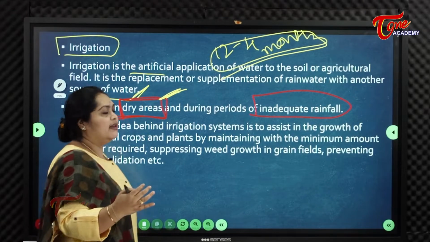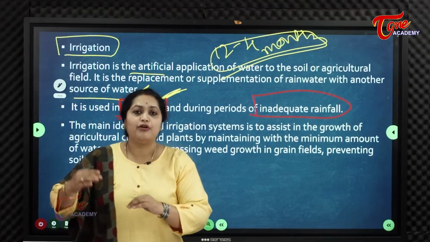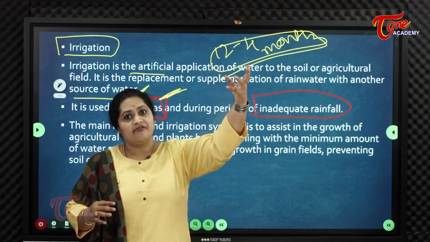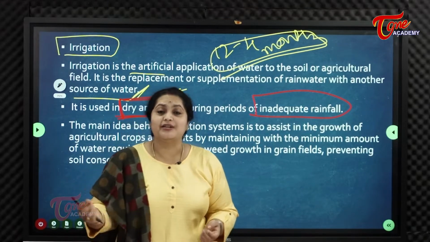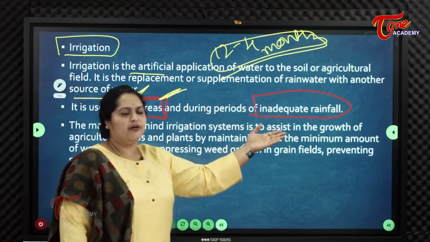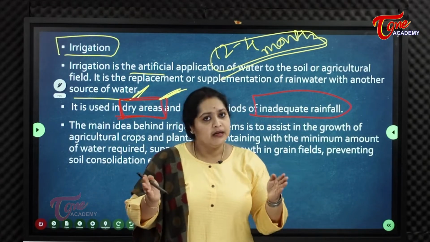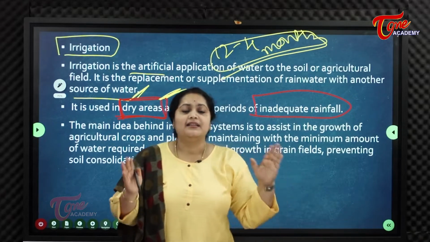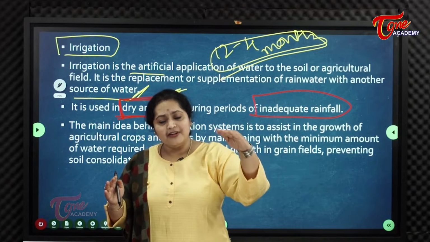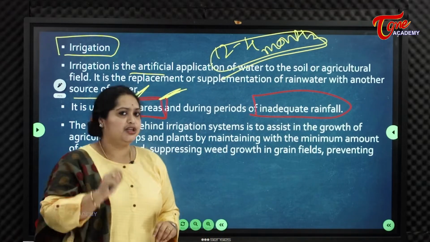In Andhra, it is the Rayalaseema areas where rainfall is very low. In Rajasthan, India, the areas need lots of irrigation supplements, extra canals and all. In some regions we do have rainfall, but it is not sufficient for agriculture to survive or for that type of vegetation in that region. For that reason, irrigation is a must.